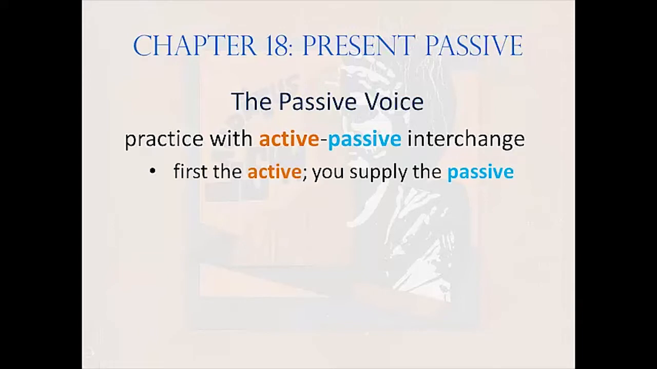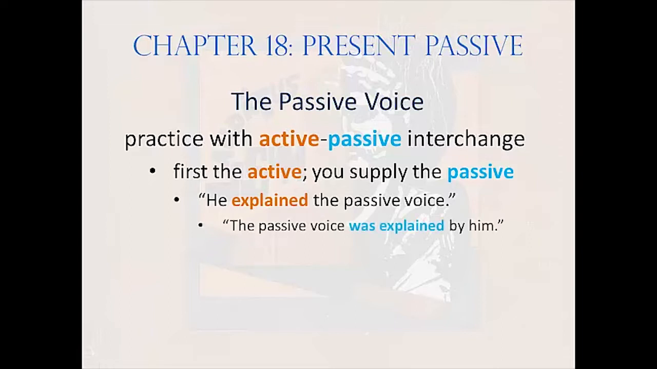I'll give you an active sentence. You turn it into the passive. Here's the first sentence. He explained the passive voice. Start with the direct object. What's the direct object here? That's right, the passive voice. Make it the subject. Add a form of to be to the verb. Make sure it's in the right tense. And make the subject the agent. That is, put by in front of it. The result is the passive voice was explained by him.